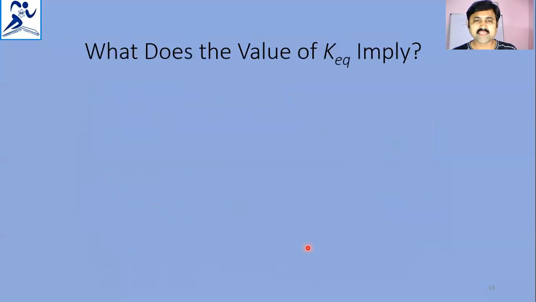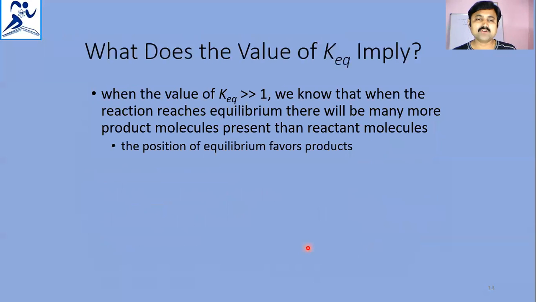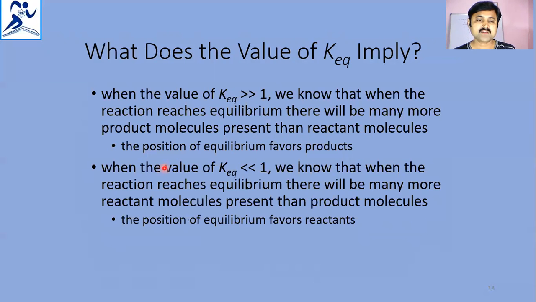What does the value of Keq imply? That is the equilibrium constant, right? When the value of K is extremely greater than 1, it indicates that the reaction has almost reached completion. That means when the reaction reaches equilibrium, there will be many more product molecules present than reactant molecules. That means the position of the equilibrium favors the products. When the value of K is extremely less than 1, then when a reaction reaches equilibrium, there will be many more reactant molecules present than product molecules. That means the position of the equilibrium favors the reactant side.